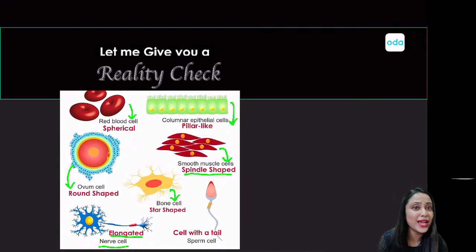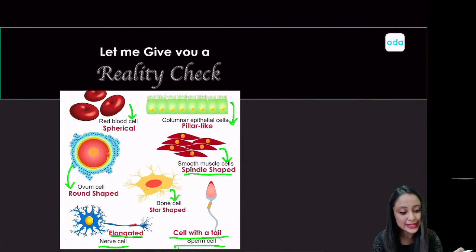Now that is not where the story ends. Some cells also have a tail. Okay, a cell with a tail. Good rhyming, right? One such cell with a tail is the sperm cell that is also present in humans. So a sperm cell is a cell that has got a tail. This is your reality check for now, that cells come in various shapes. They come in various sizes, numbers, and also most importantly in various functions, right?